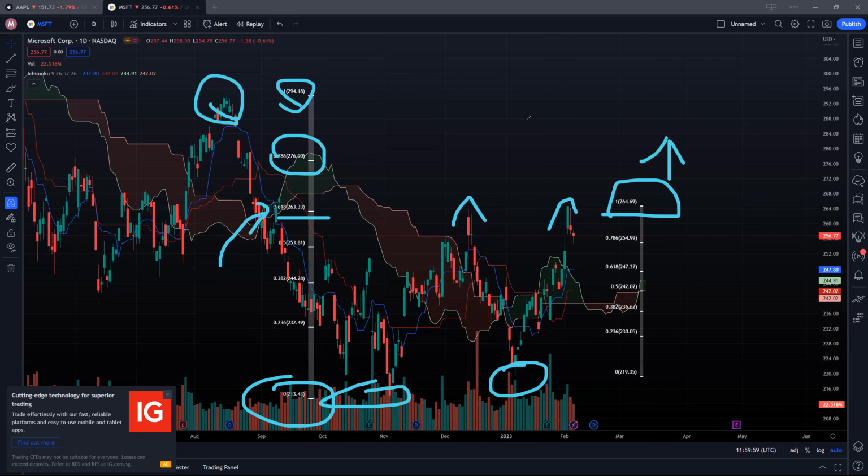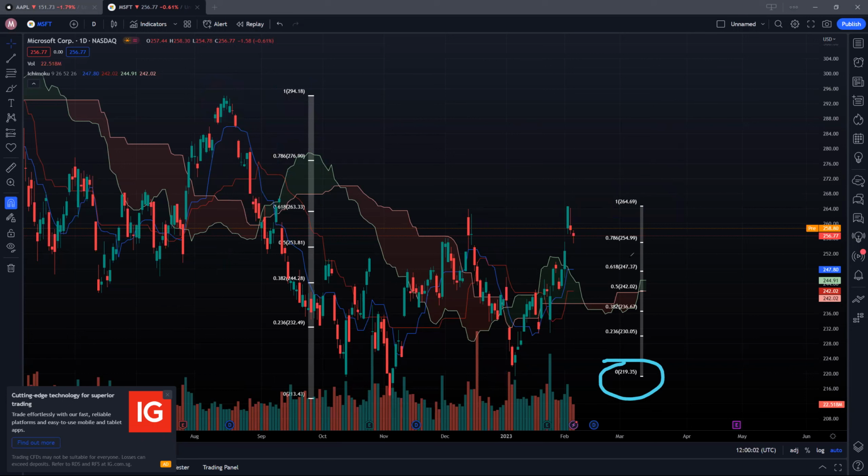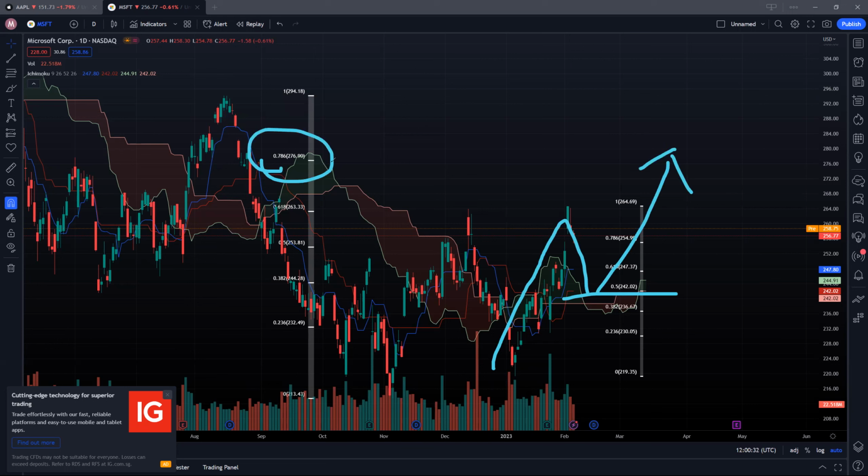So looking at the Fibonacci pullback from a low of 219 to 264, just yesterday, we tested this 254 level, which is at the 78.6%. A further pullback will see us looking towards 247 and potentially 242, where we have this blue conversion line and this red baseline for Microsoft. If we can hold these two supports, that would be good, potentially creating a higher low. And in fact, if we are able to create a higher low, then we may potentially extend up towards this 276 after clearing these 264 levels for Microsoft.